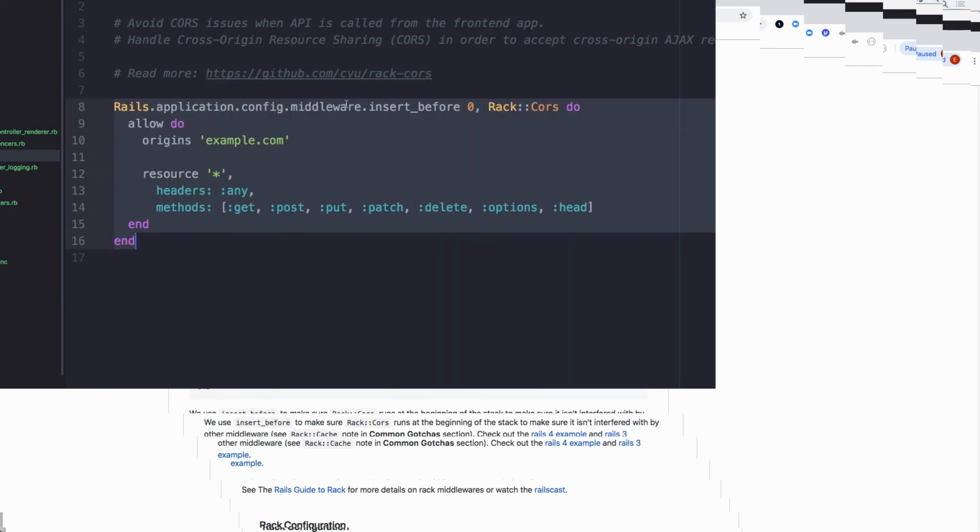Rails application.config middleware insert before 0, right? This is in the documentation. I'm going to allow what kind of origins? What kind of origins do I want? I already allow it from the same domain, so I don't need to allow localhost. But for testing purposes, let's allow everything. MySpace? Slow down. Let's just allow everything for now, right?